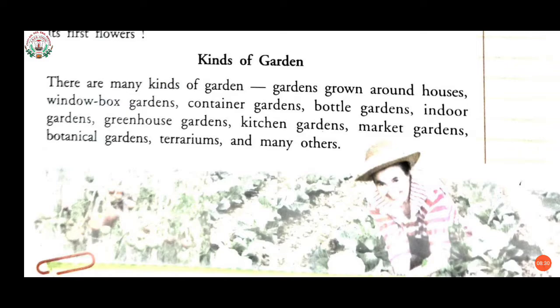Here we can see there are many types of garden, many kinds of garden. First, here see gardens grown around houses. Second, window box gardens, container gardens, bottle gardens, indoor gardens, greenhouse gardens, kitchen gardens, market gardens, botanical gardens, terrariums, and many other gardens we have. Now students, I want to show you some pictures of all these gardens.